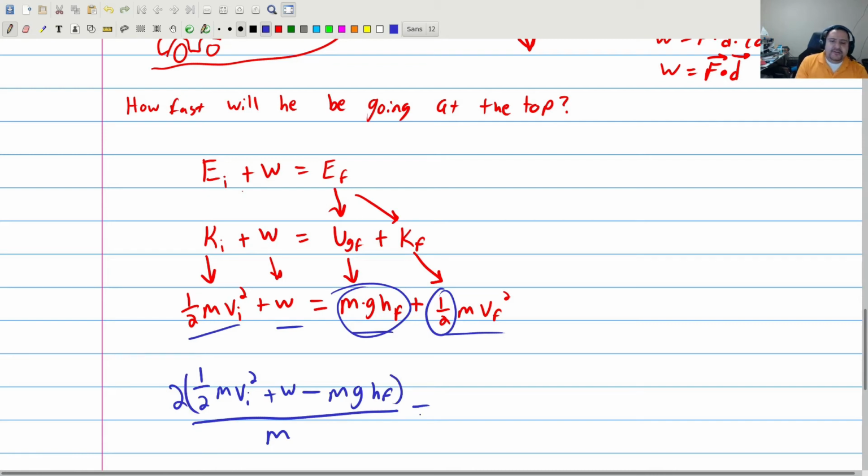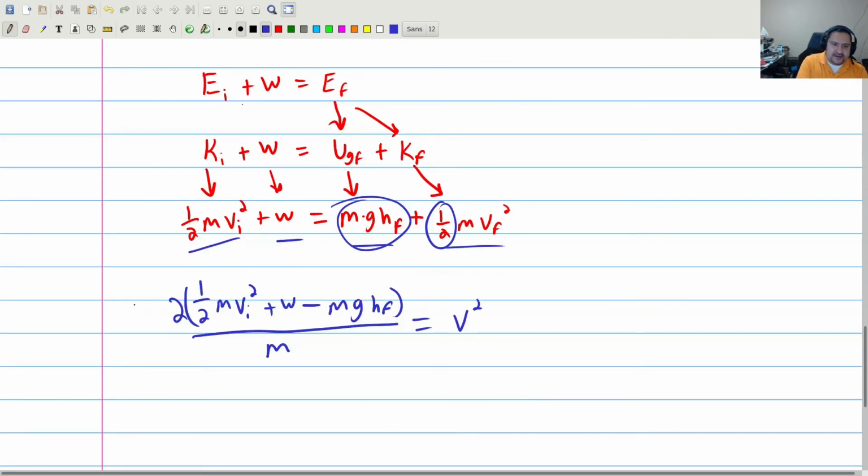And this would be equal to v squared. So in order to get rid of the squared, I've got to square root this entire thing. Bam. And then when I square root this side, that takes out the squared. So, okay, it's a little bit more complex, but we can handle this.